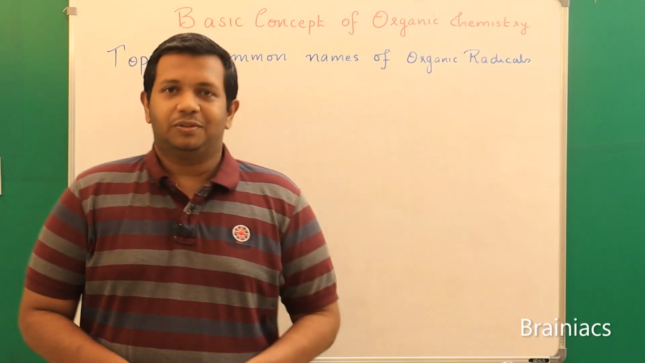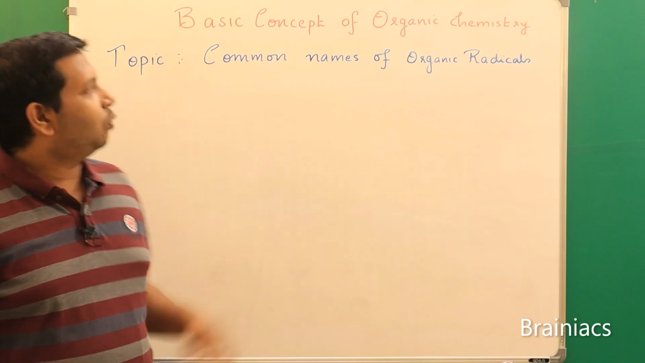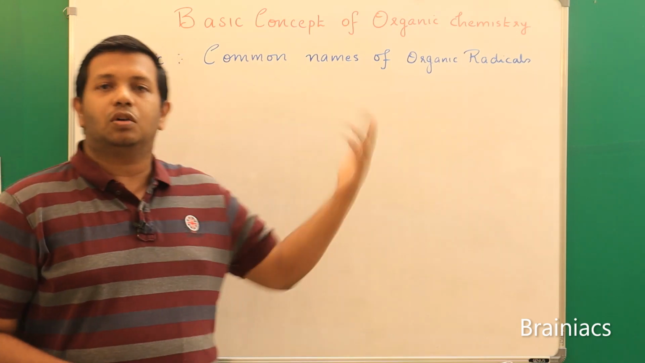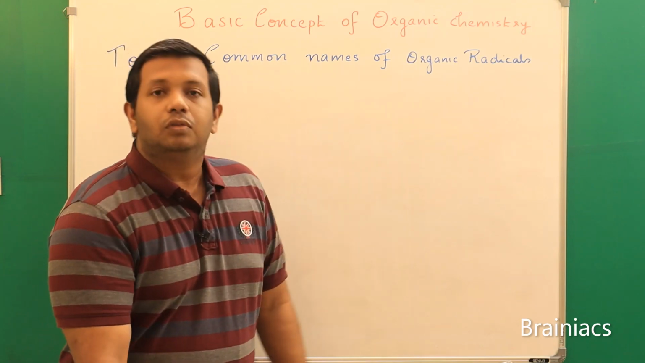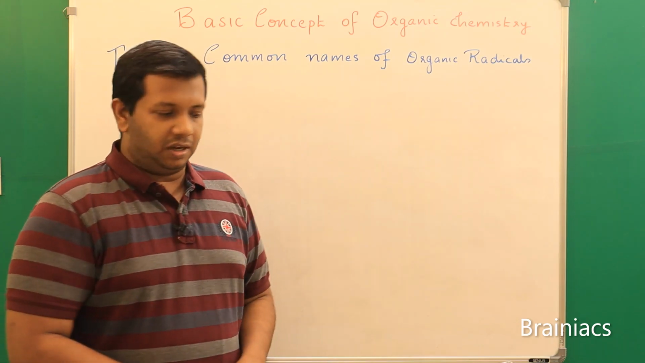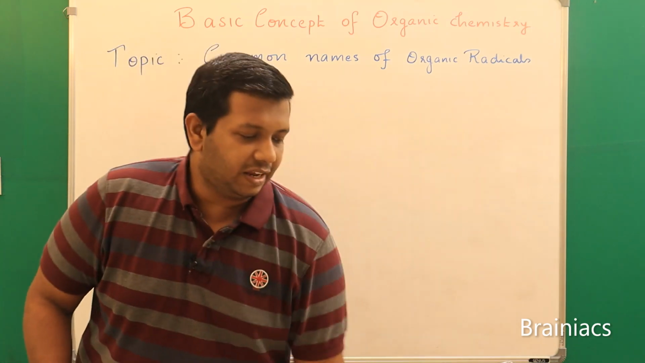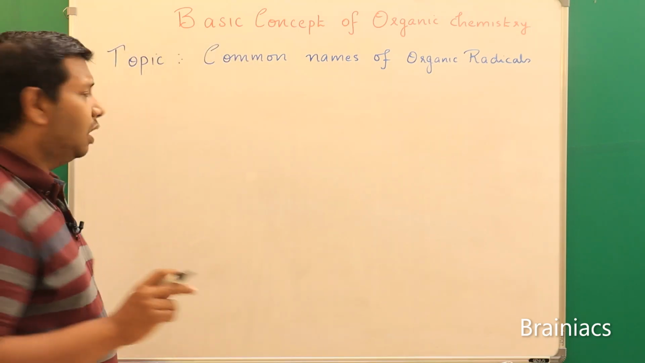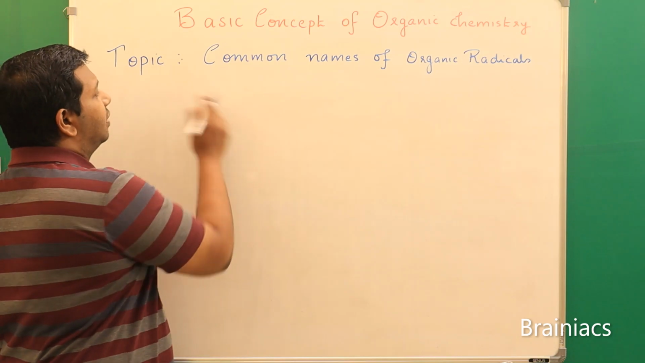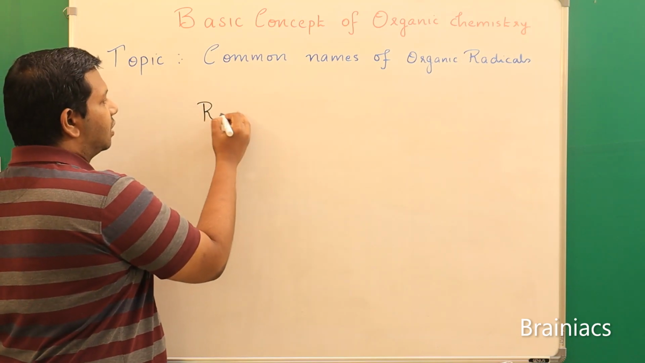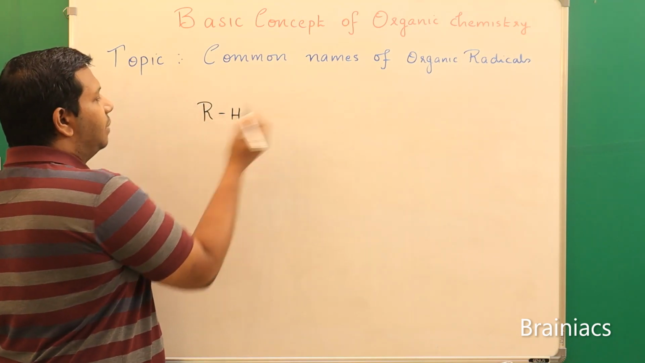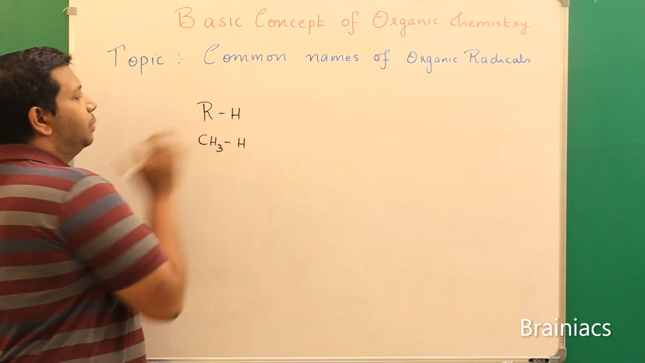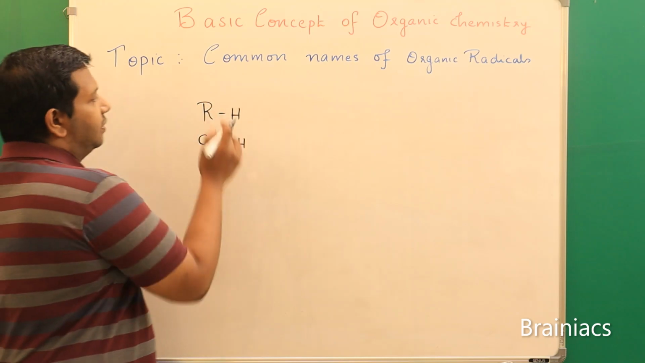Hi dear students. So today next topic what we are going to discuss here is regarding the organic radicals, or what are the common names of organic radicals. So before I come to that, let me explain what is basically a radical. Okay, so very simple. Consider an alkane, something like RH. This can be anything. For example, CH3H. We know this is methane, correct? So RH is basically an alkane.